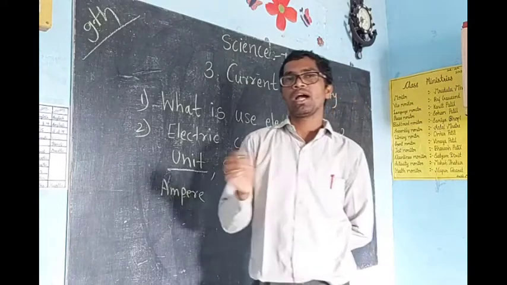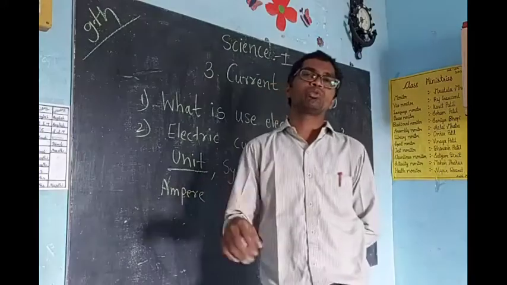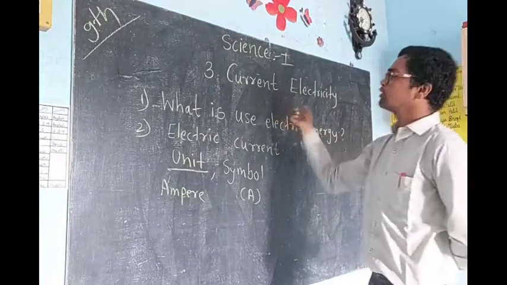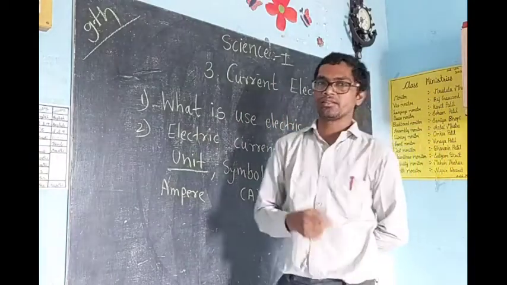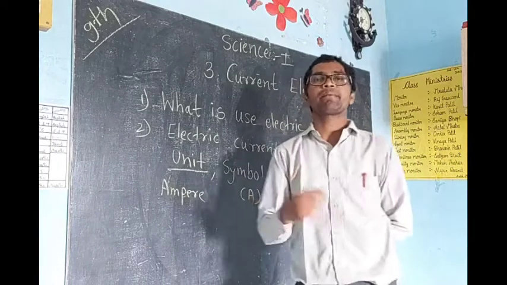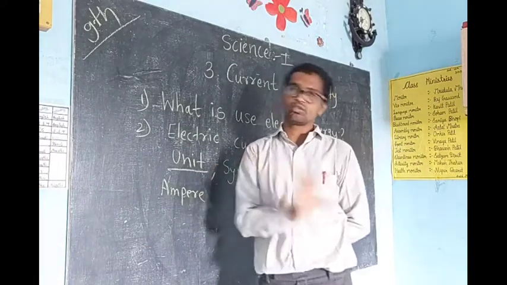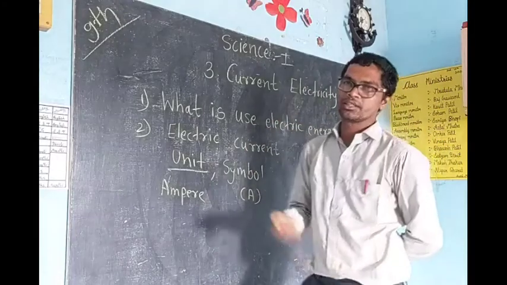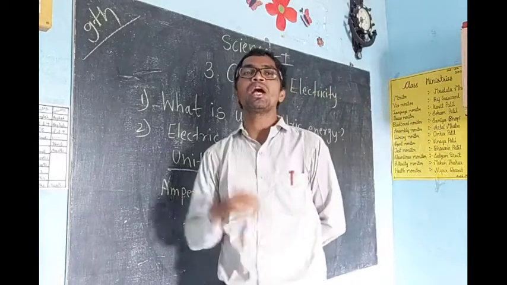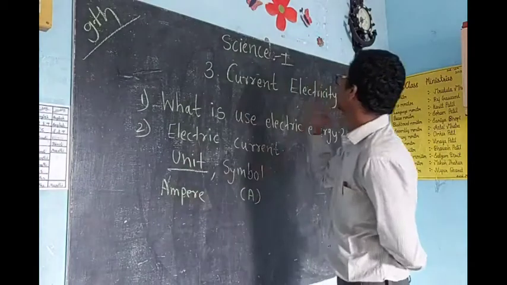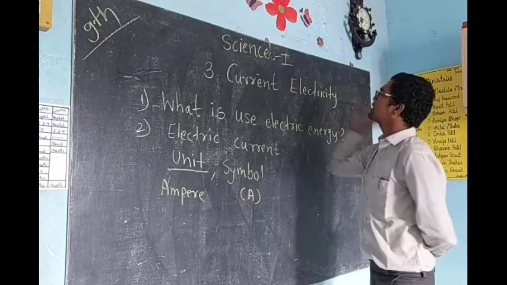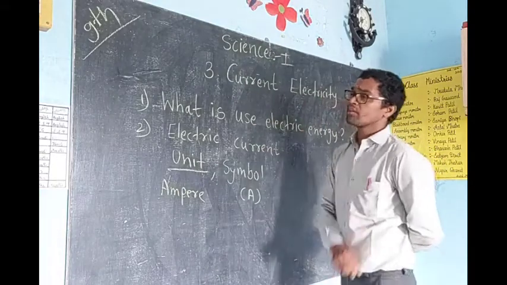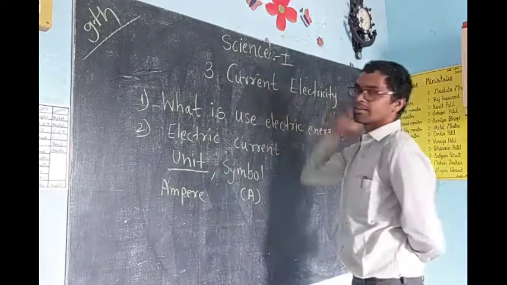Actually, energy is the capacity to do work. Because of electric energy only, all these appliances work properly, means electric energy also is the capacity to do work. Electric energy is nothing but energy related to electricity. That's why we call it electricity or current electricity. This is a general explanation of our topic.